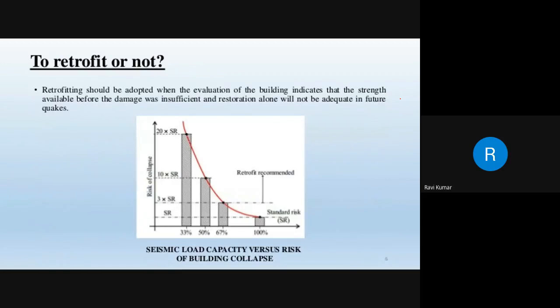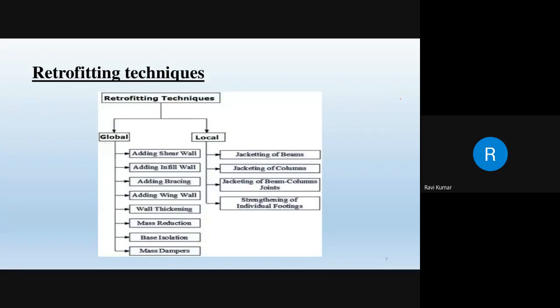So this is a graphical representation showing whether to retrofit or not. When the evaluation of the building indicates the strength available before the damage was insufficient, restoration alone will not be adequate for future plans. Now, this is a flow chart that describes the various retrofitting techniques with reference to the global as well as the local.